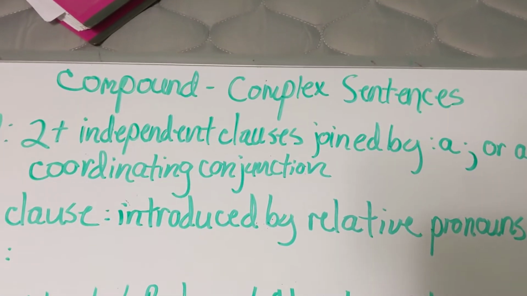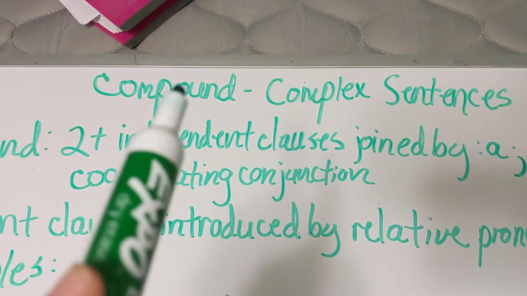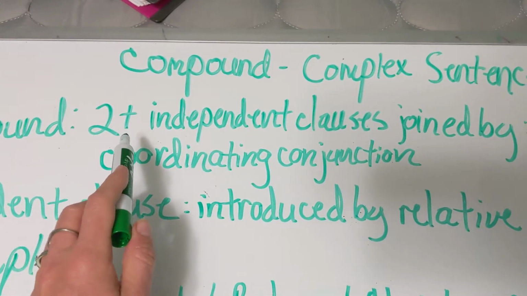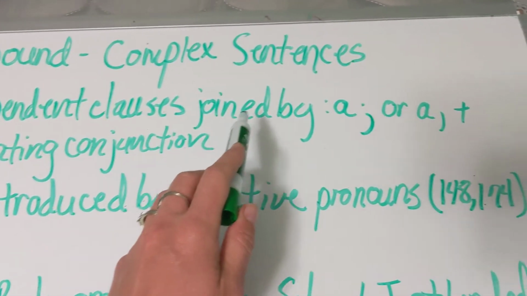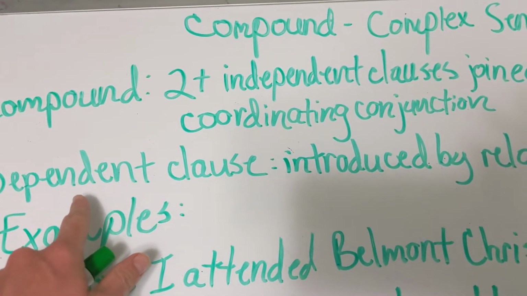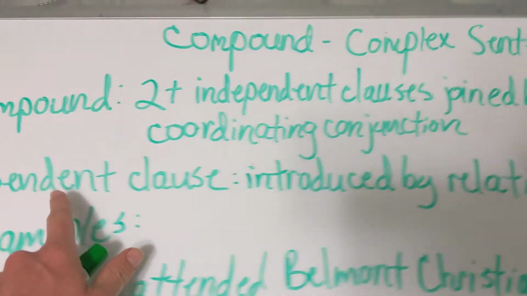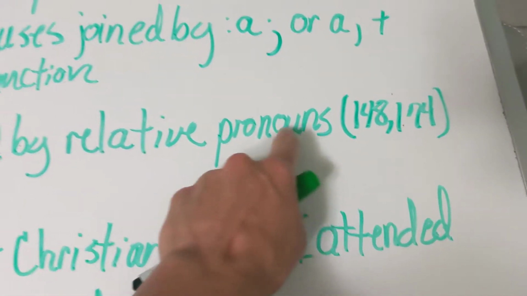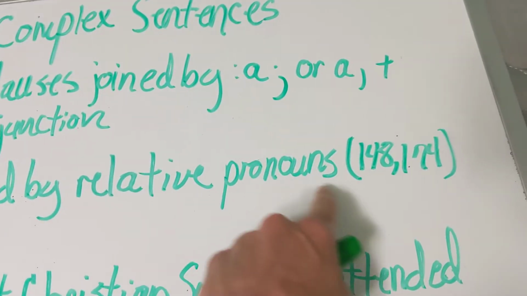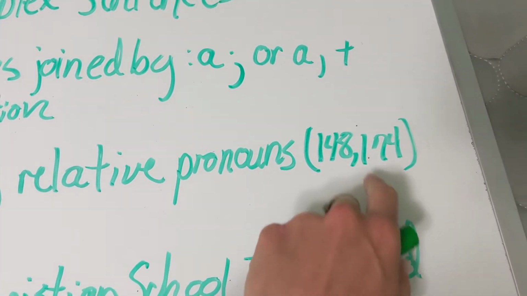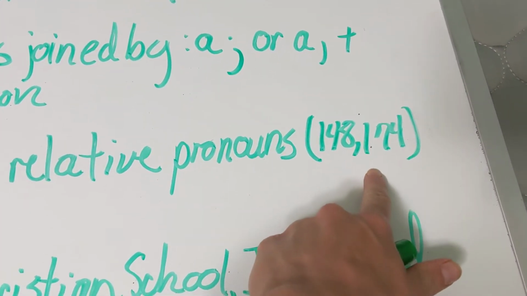Okay, so compound complex sentences. What you hear in the title is exactly what these sentences are. They contain at least one compound sentence, which is, remember, two or more independent clauses joined by either a semicolon or a comma and a coordinating conjunction, and a dependent clause. And this dependent clause, if you remember from yesterday, is introduced by a relative pronoun.